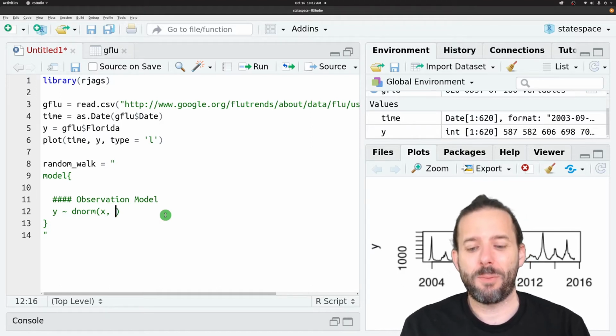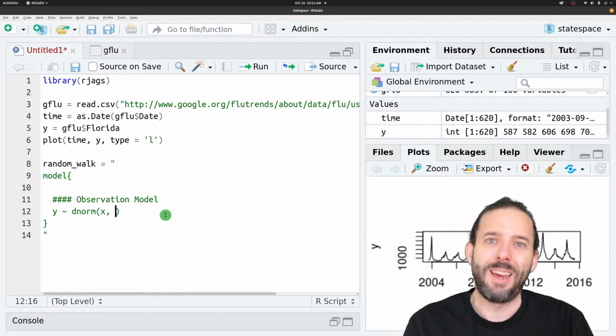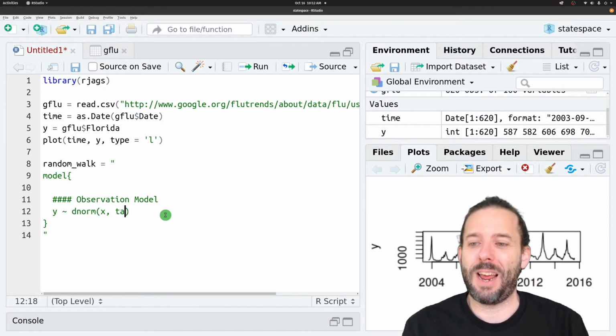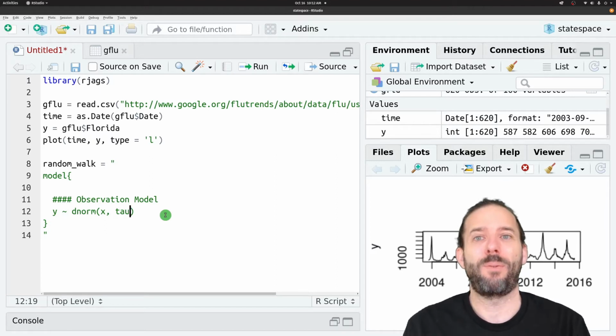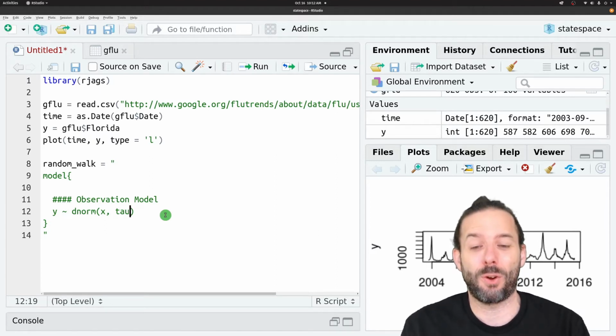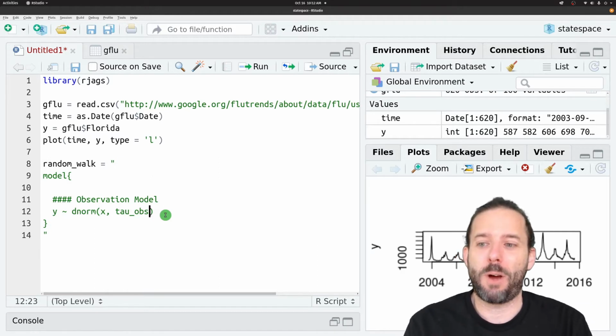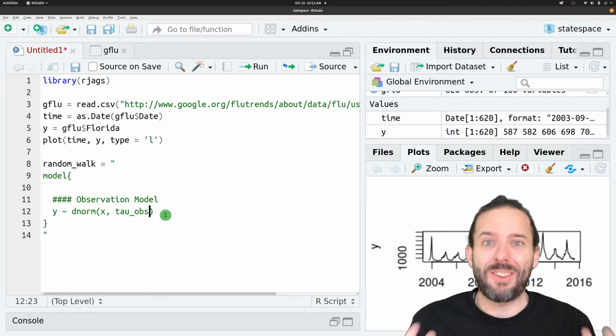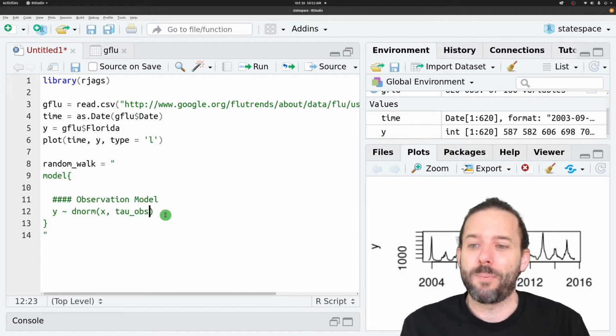And just to make things a little extra confusing, instead of using variance, JAGS uses precision, which is 1 over the variance. And so we're going to actually call this tau, because that's what we would normally use to refer to precision, underscore obs for observation model. And we'd like to be able to write things like this. This is how we would normally write them in R.